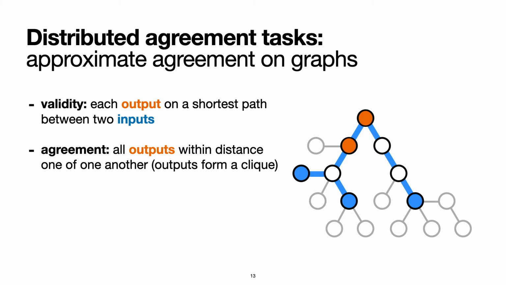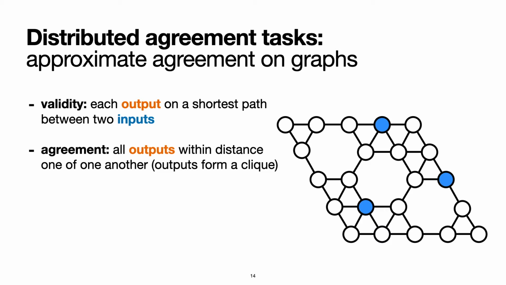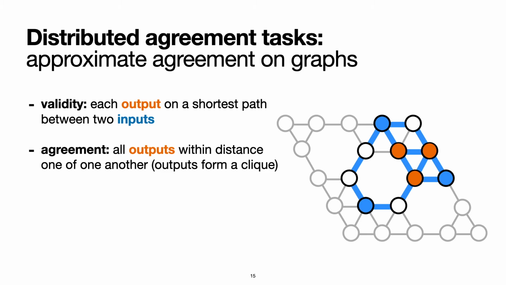When the graph G is a tree, the problem is fairly easy to solve. However, when we move on to graphs that also contain cycles, the problem becomes much more interesting. Indeed, sometimes the problem is provably hard to solve, as we will soon see. Note that regardless of the given graph G, the problem definition always remains the same. The output values should lie on the shortest path between two input values, and the output values should be within distance 1 of one another. That is, the output values form a clique.